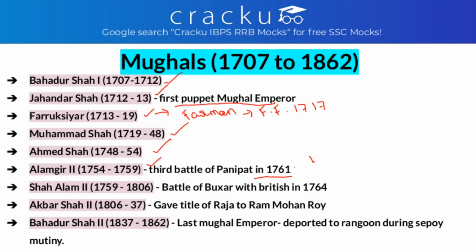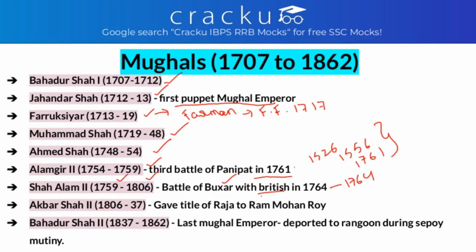So the first was in 1526, the second was in 1556, and the third is in 1761. These are the 3 battles of Panipat. After Alamgir came Shah Alam II. He was from 1759 to 1806. Under him the battle of Buxar was fought between Shah Alam II, that is the Mughals, and the British, and it was in the year 1764.